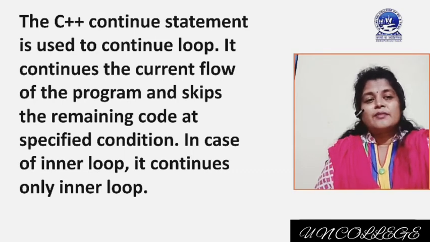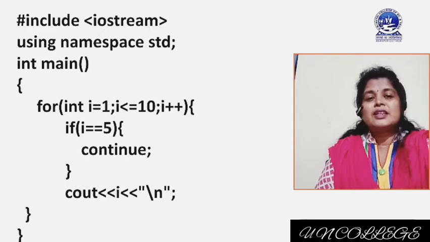Now I am giving one example so that you will be clear on the concept of continue. int main, for int I equal to 1, I less than equal to 10, I plus plus. It means that here I am using a for loop, and the for loop is supposed to be executed from 1 to 10, and inside the for loop we are using one if condition.